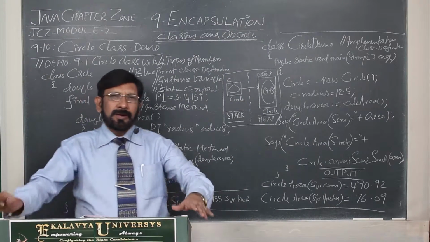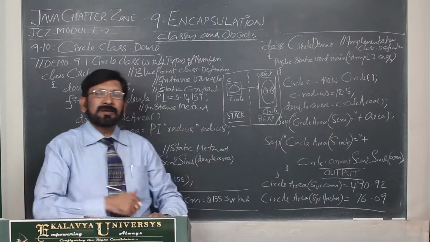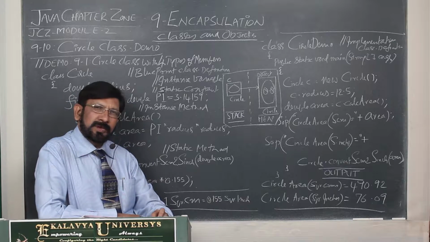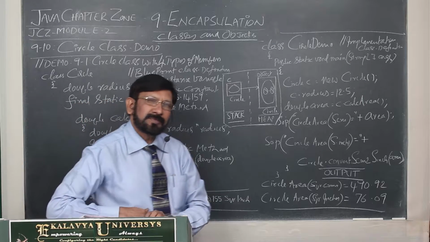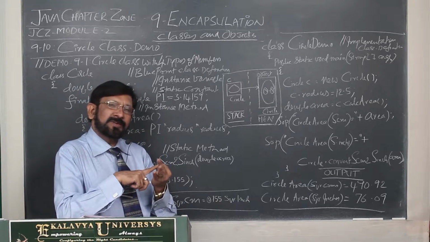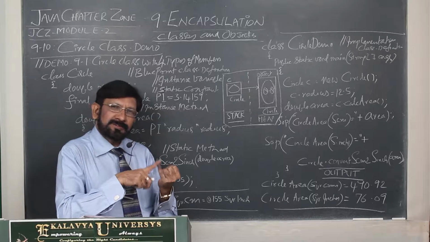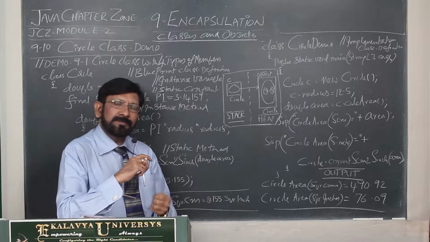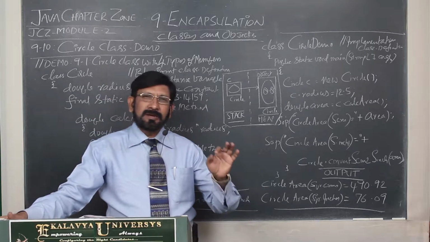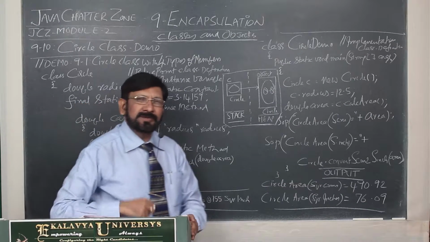Hello friends. Now let us take up concept number 9.10, circle class demo. So far I have explained all the basic elements of a class. They are class, instance variables, static variables, instance methods, static methods, object, object reference, instantiation, etc. Those elements I explained, and this is the time to crystallize your knowledge.